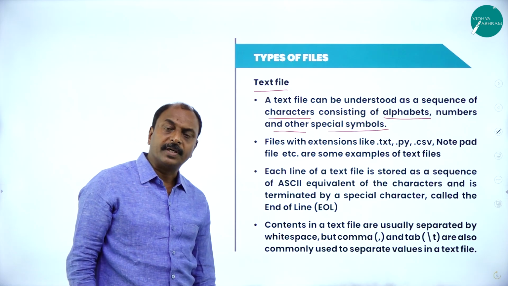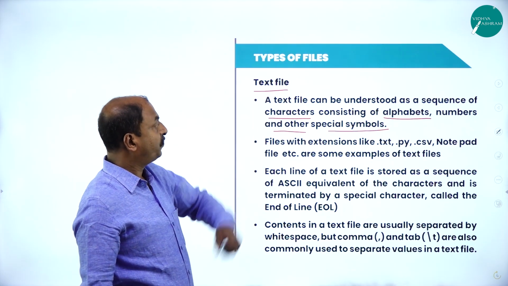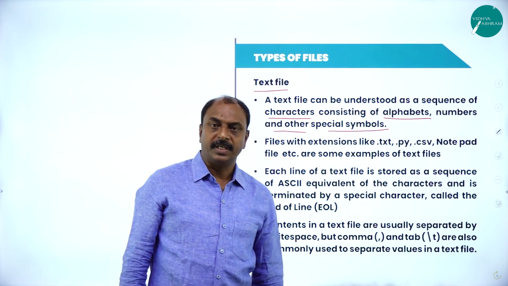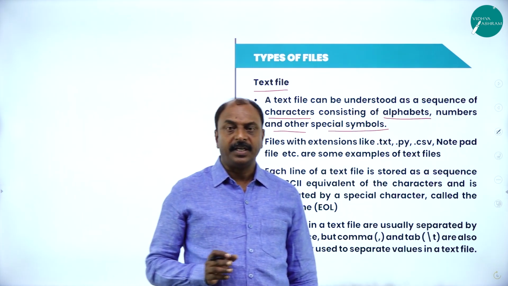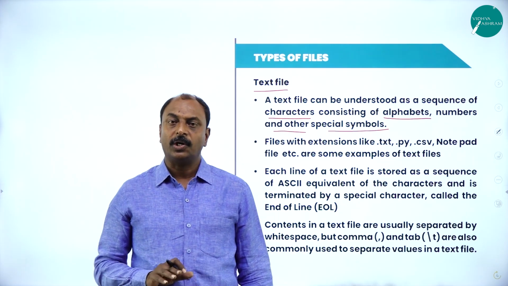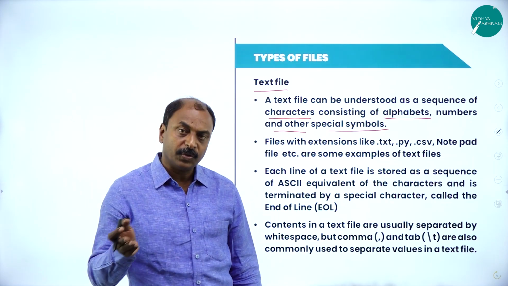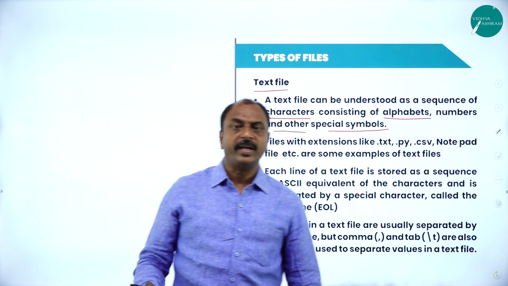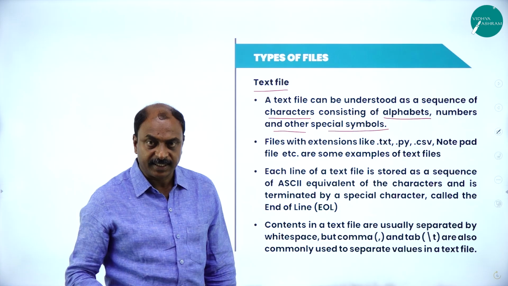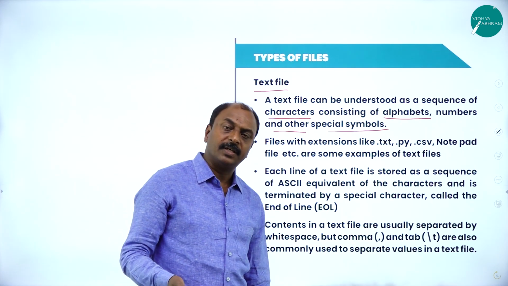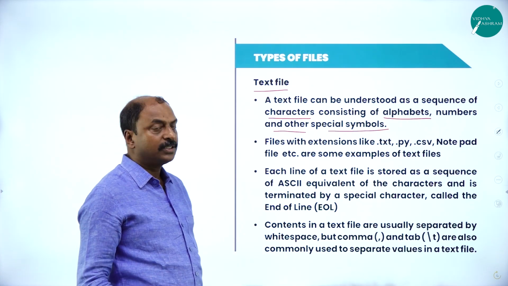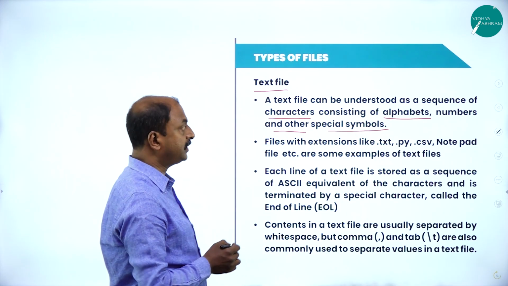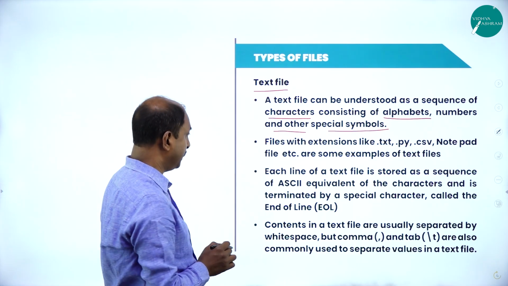One of the features is that this text file consists of alphabets, numbers, and other symbols. So generally in a text file, we can say all the keyboard characters. All of you know the keyboard layout and the different keys available on the keyboard. So generally the text file consists of all the keyboard characters, or information with a combination of different keys on the keyboard. So it consists of characters, alphabets, numbers, and special symbols.